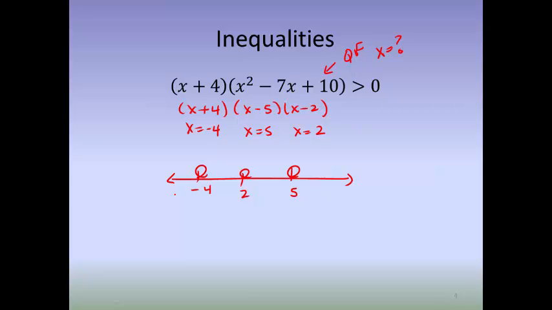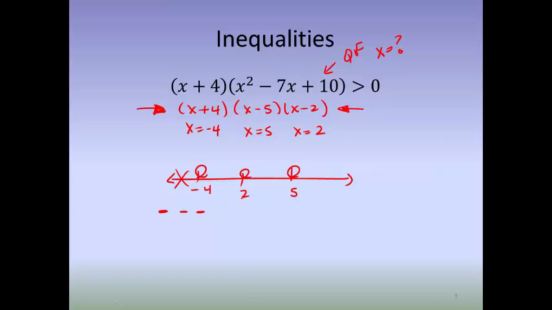So I'm going to test a -5. You might want to test it in the factored form. It might be a little easier than dealing with that squared times a -7x kind of thing. So testing a -5 gives me a negative, and a negative. That will not be greater than 0.